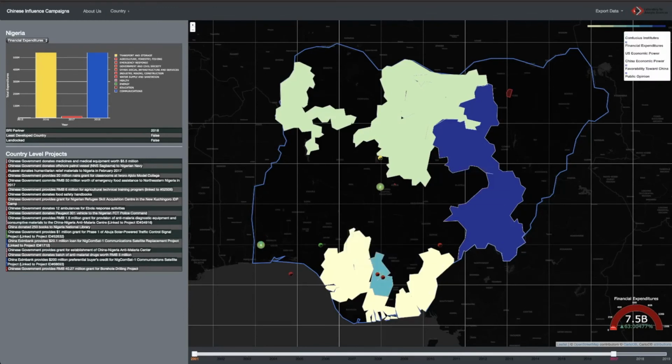In southern Nigeria, where the most concentrated financial expenditures have occurred, there tends to be a less favorable perception towards China than in northern regions. This doesn't necessarily prove a causation. In general, though, the perception toward China is favorable, and Chinese economic development is preferred to that of the U.S.'s economic development policies. Further public opinion variables can be explored by entering into the layer controller.